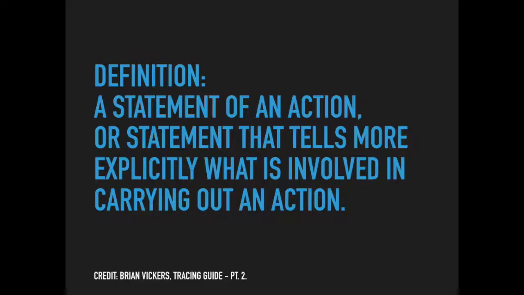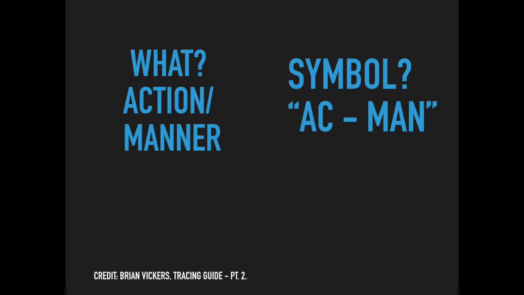So let's look at what an action manner statement is, kind of give a formal definition. It says this: an action manner statement is a statement of an action or statement which tells more explicitly what is involved in carrying out an action. So the symbol that we're going to use for an action manner is, for action, AC, and for manner, MAN, action manner. Just abbreviate that just a little bit.